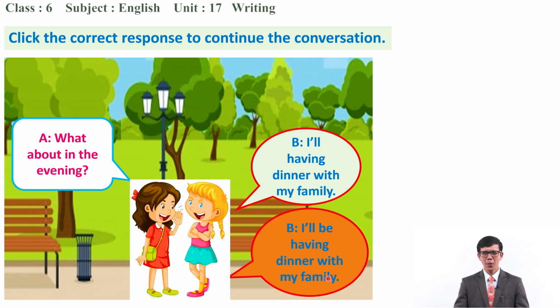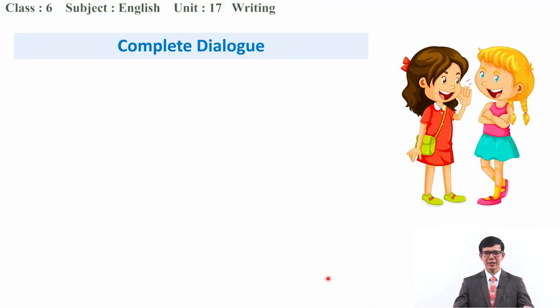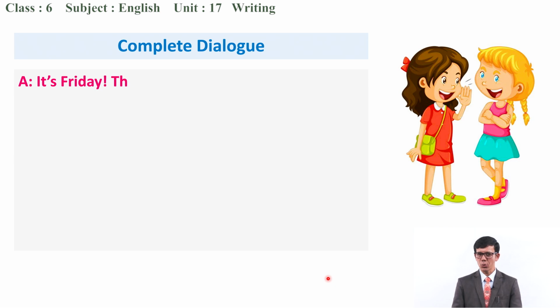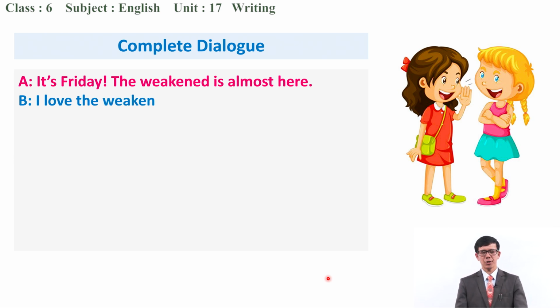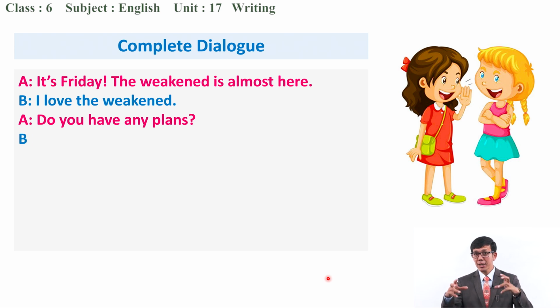Yes, my dear students, this is a dialogue. There is a conversation between two friends. Okay, they are talking about their weekend, what they are going to do at the weekend. So let's have a look at a complete dialogue there. Yes, this was a complete dialogue between the two friends. What they talked about. Please have a look at the complete dialogue once. And then we are going to complete the skeleton dialogue given in our textbook.